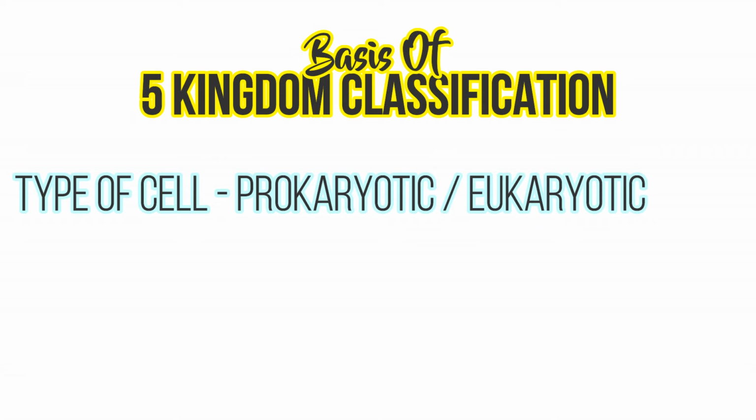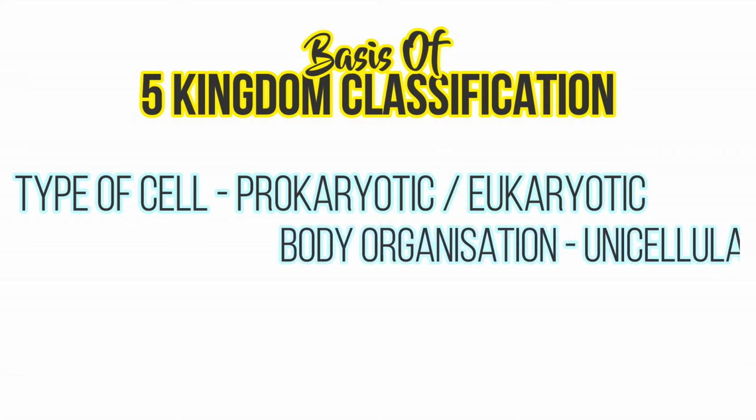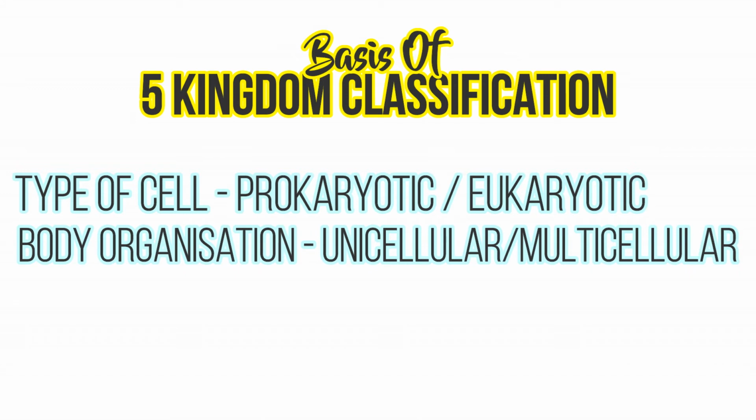The next characteristic is the body organization. The body organization includes whether they are unicellular or multicellular. Unicellular means they are only single-celled, whereas multicellular means the organism is made up of a large number of cells, with different functions performed by different cells.